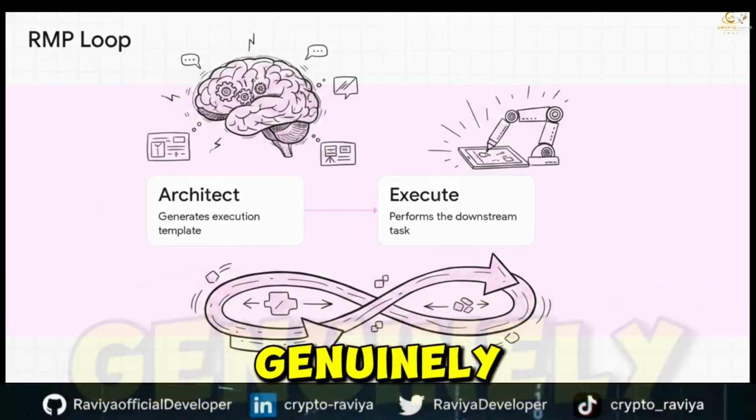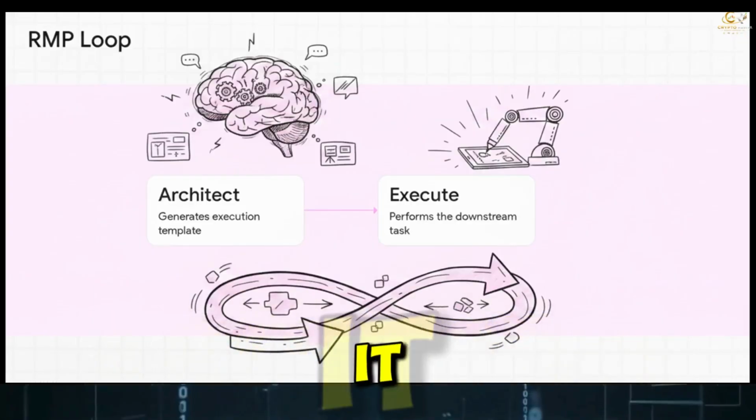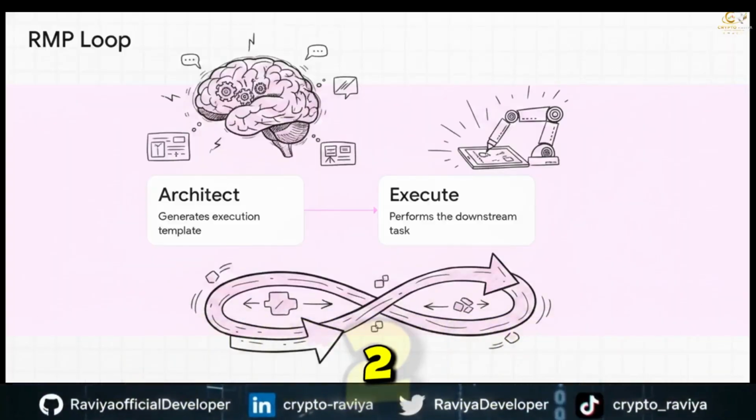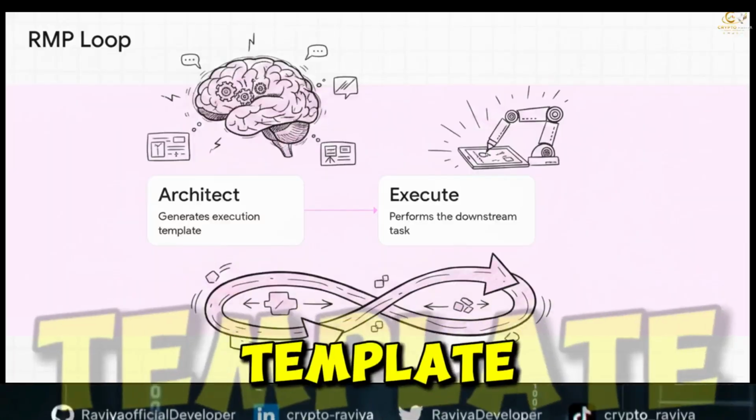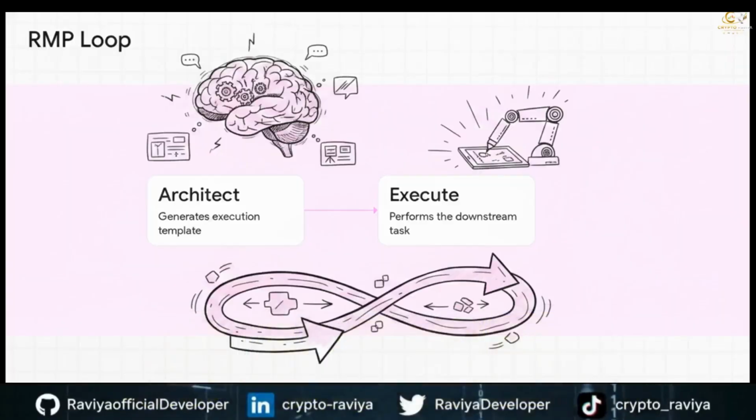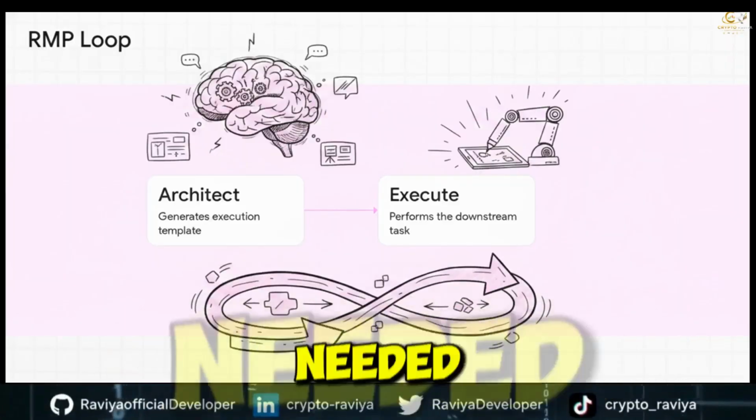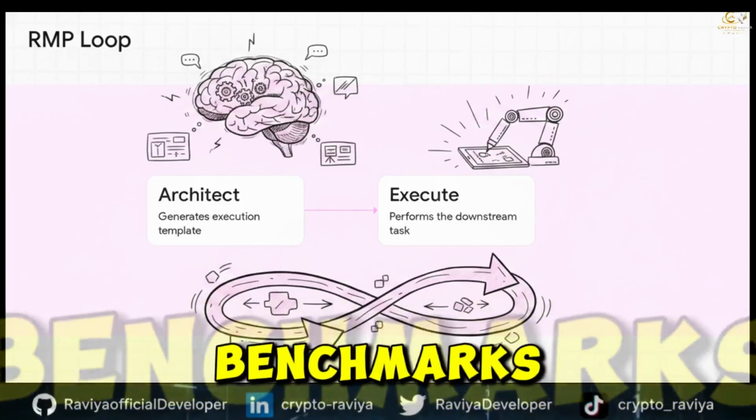It is genuinely mind-blowing. Step 1. The AI acts as the architect, and it generates an optimized execution template for a specific problem. Step 2. The AI then turns around and executes the downstream task using the very template it just built. This self-correcting loop basically turns the LLM into a master planner. It continually refines its own reasoning process, reducing the tokens needed while maximizing accuracy on some incredibly difficult reasoning benchmarks.